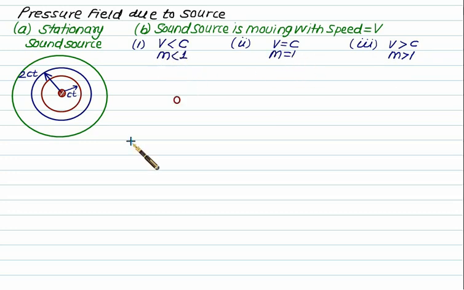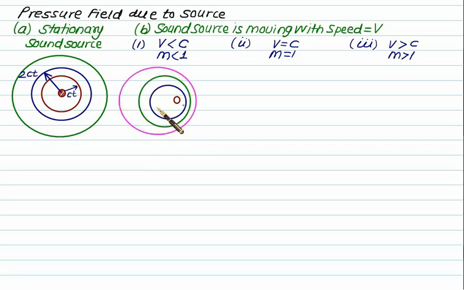This time we have a propagation of a sound wave. On the left side it is more as compared to the right side. And when we have Mach number equal to 1, then it will propagate to one side and no propagation is possible on the right side. That is, this one is called the zone of silence and this one is called the zone of action.